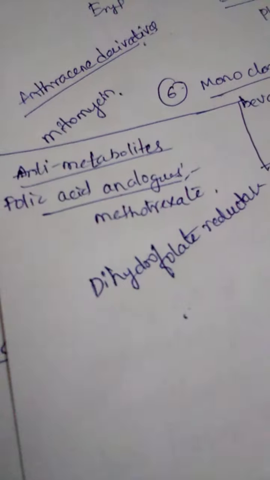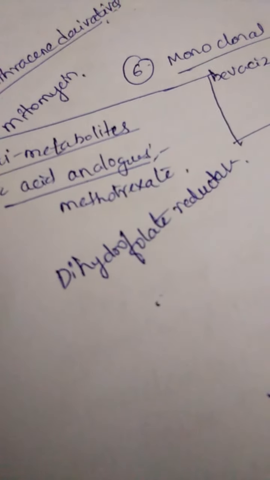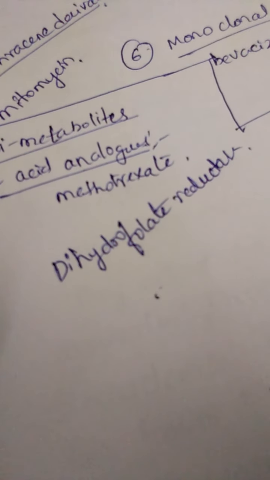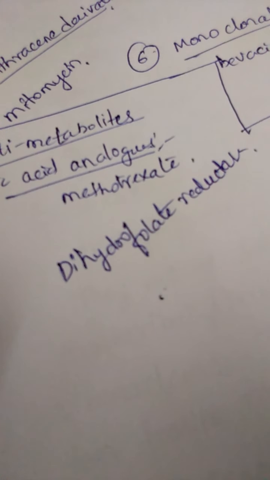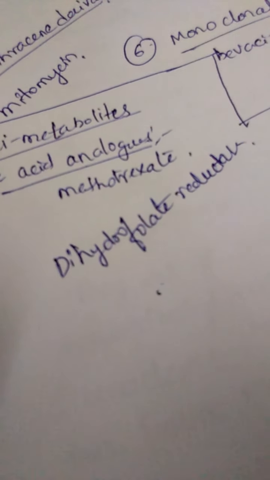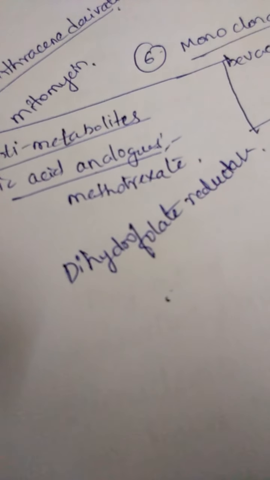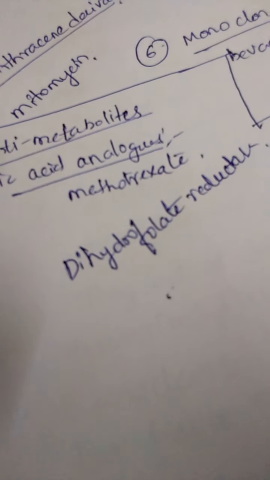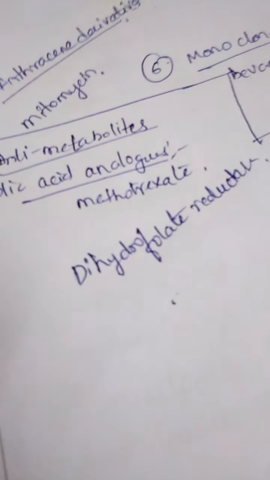It competitively inhibits the enzyme. So it mainly inhibits the enzyme dihydrofolate reductase. Whenever the dihydrofolate reductase enzyme is inhibited, it inhibits DNA synthesis and arrests cell division, which can be seen by using these folic acid analogs. Adverse reactions are myelosuppression and teratogenicity, and other adverse effects are mucositis and dermatitis.